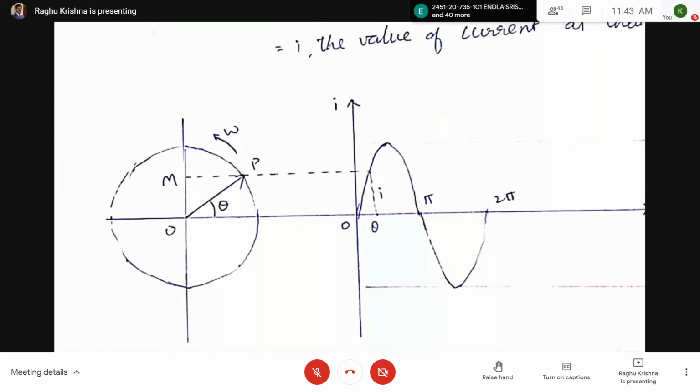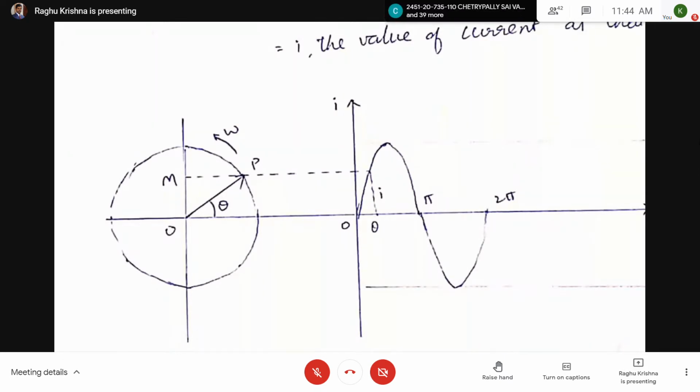Next, when theta equals 3 pi by 2, here the projection of OP on the y-axis is equal to minus Im. Again, when theta equals 2 pi, we are again going to get the value of OM equal to 0.